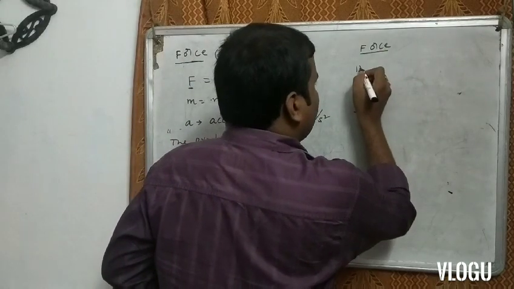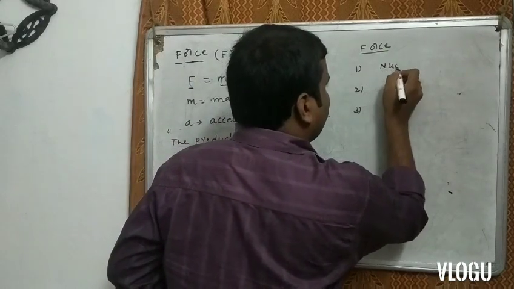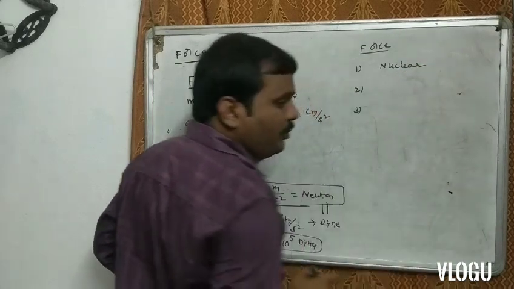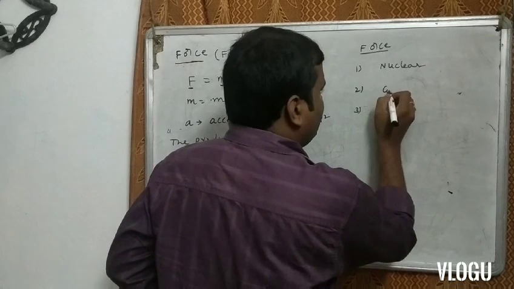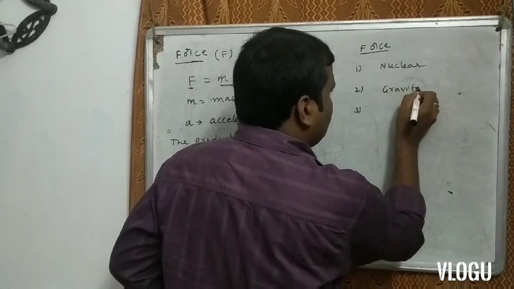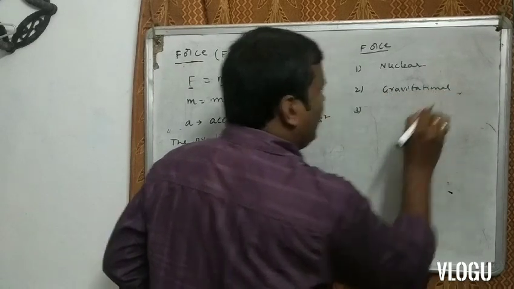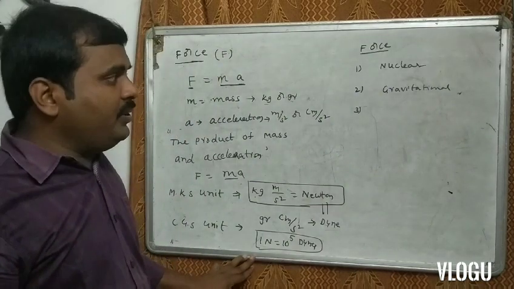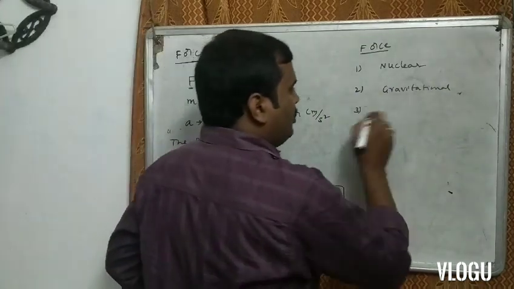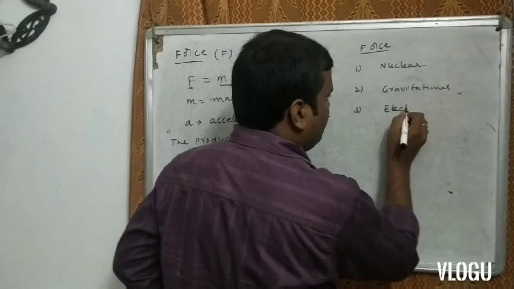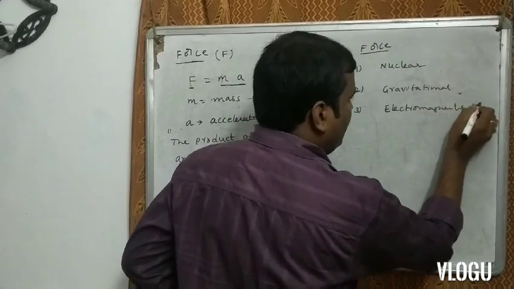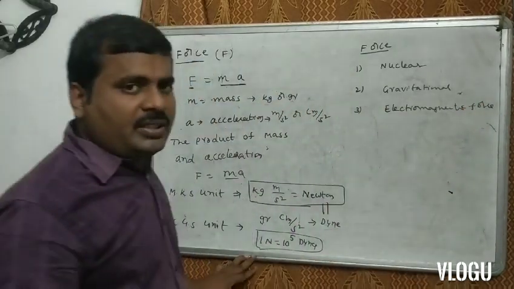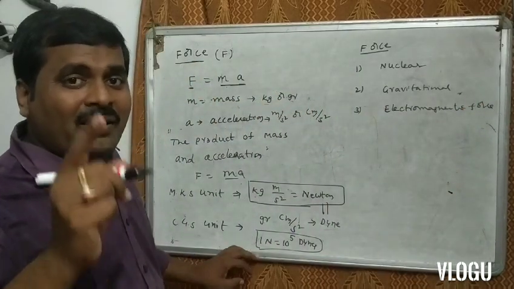First one is nuclear force. Second one is gravitational force. Third one is electromagnetic force. These three forces are called fundamental forces.